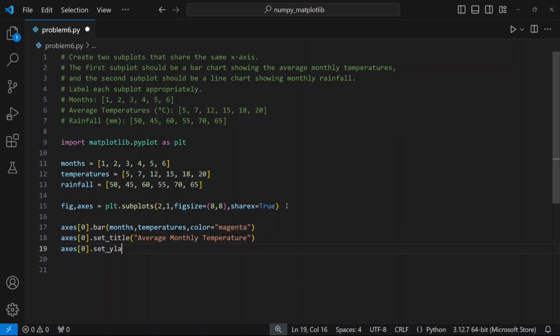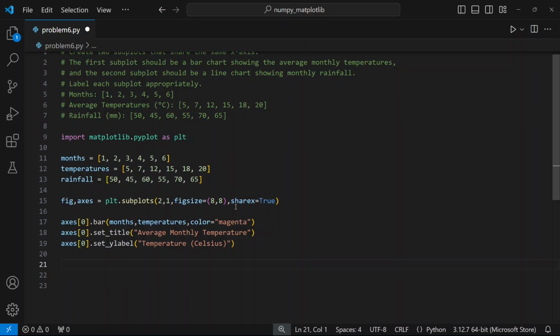When we use plt directly, we say plt.ylabel, but when we are working with the axes, we say axis[0].set_ylabel. There we say temperature in Celsius.